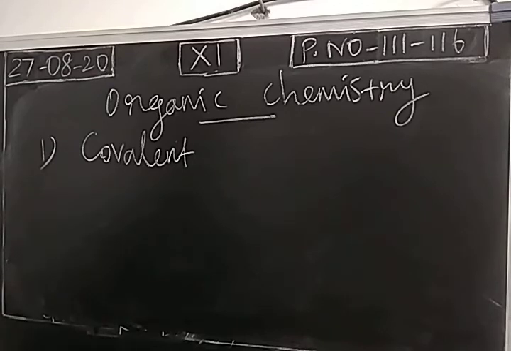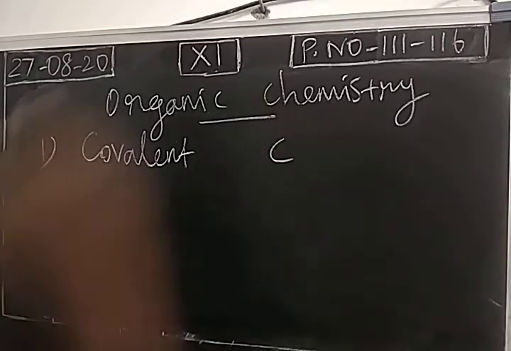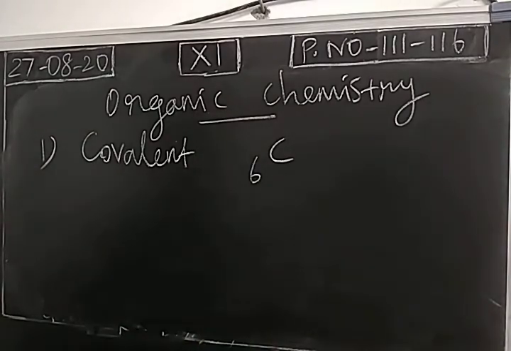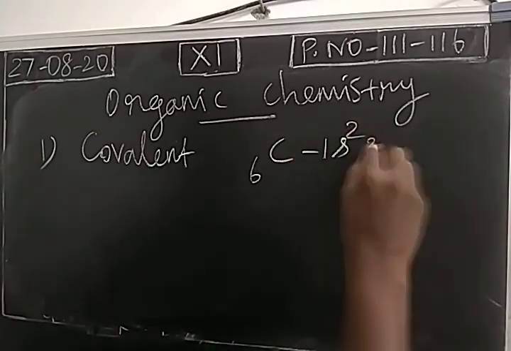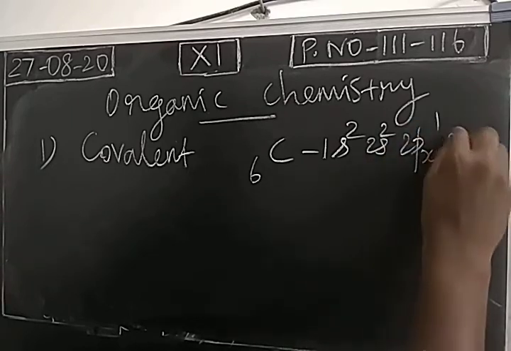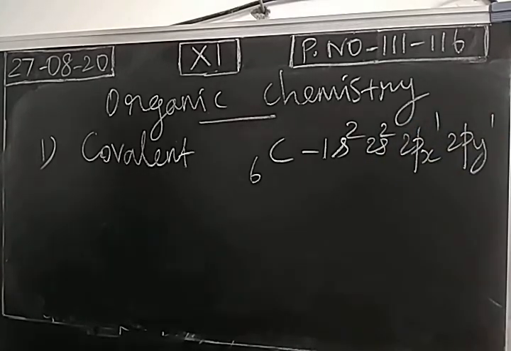Right? So if you take carbon, this is a major element for forming a carbon compound or organic compound. What is the electronic configuration of carbon? Ground state electronic configuration is 1s2, 2s2, 2px1, 2py1. So now we are going to explain the covalent nature of carbon compounds or organic compounds. For that, the basic element is carbon, having atomic number 6. The arrangement of electrons is in the order of 1s2, 2s2, 2px1, 2py1. Now we can explain the bonding, right?